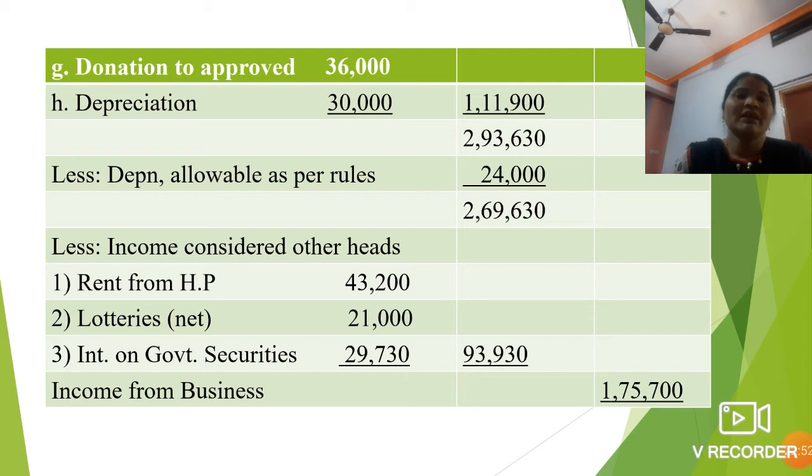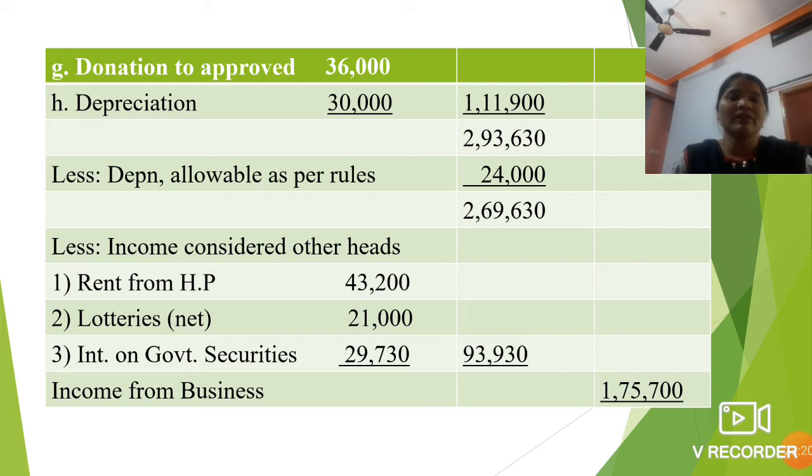In that, less depreciation allowable as per the rule. According to the rule, depreciation only allowable is 24,000, but in the question he has given 30,000. So for that purpose, you minus the allowable depreciation on this amount, and you will get the remaining balance of rupees 2,69,630.